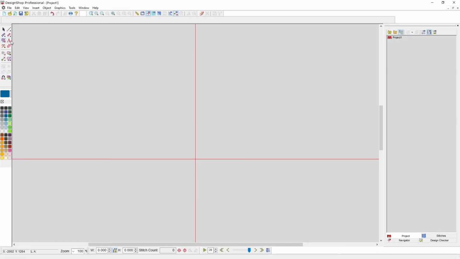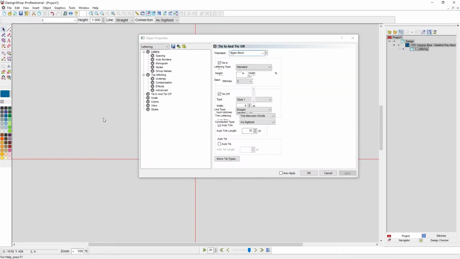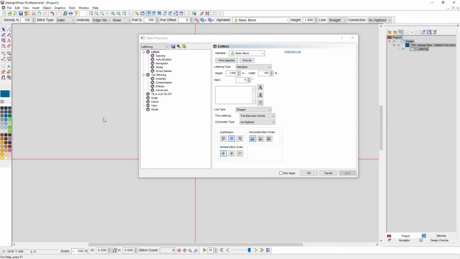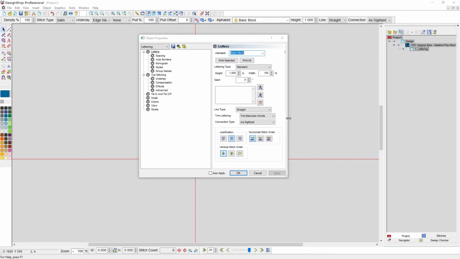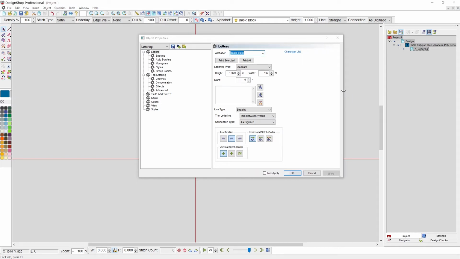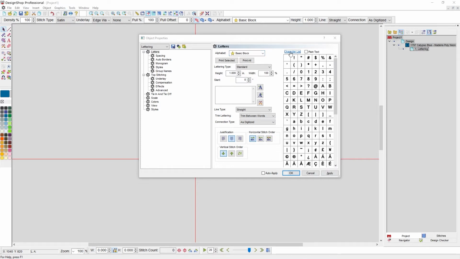To start, I'm going to click on my lettering input tool. I'm going to click on screen where I want my lettering to be, and without typing anything, I'm going to hit enter to bring up all of my object properties for my lettering, including the character list. Now, if your object properties window is so narrow that you're not seeing that character list, you can expand that out by dragging the side just to make sure that you can see that. And then I'm going to click on it to expand.